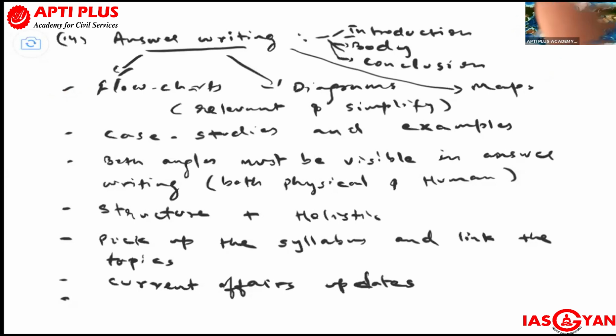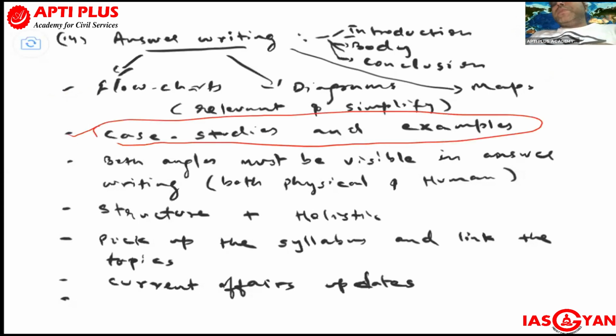Second approach is, when you're writing answers, it should have case studies and examples. Where do you have to pick up case studies and examples from? The source of these case studies and examples is newspapers and magazines. Which newspaper, which magazines? For magazines, you can go through two that I used to read in my time also, and which I refer to aspirants today. One is Yojana and Kurukshetra, and the second type is specific for geography and Down to Earth. Even the newspapers, The Hindu or Indian Express, are covering these sometimes.